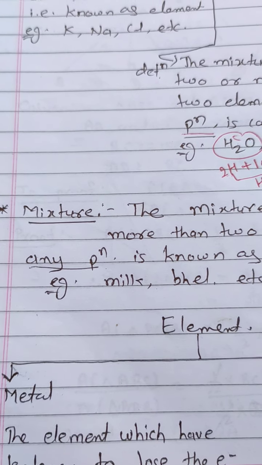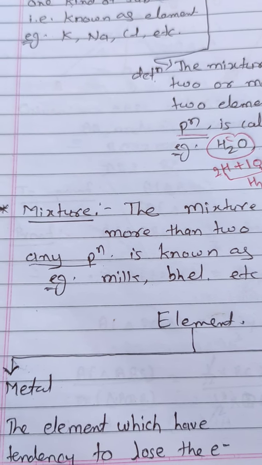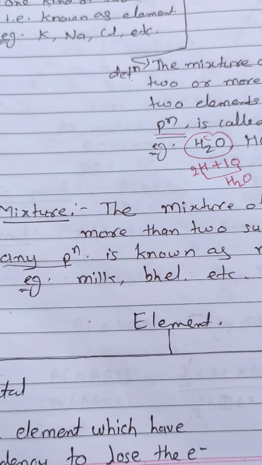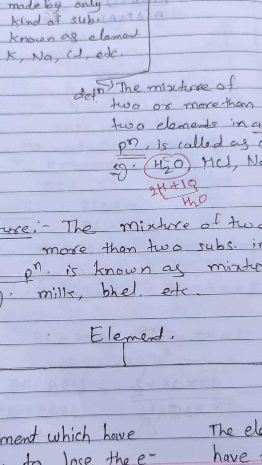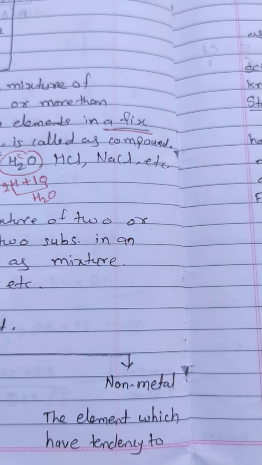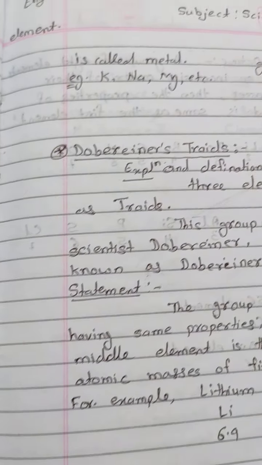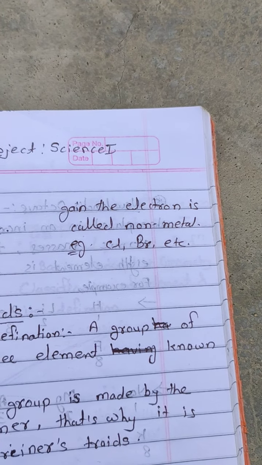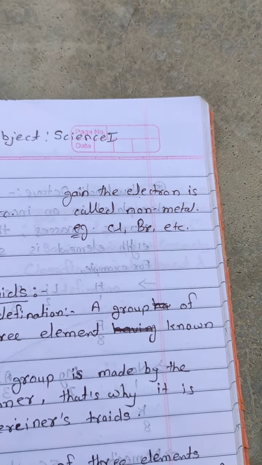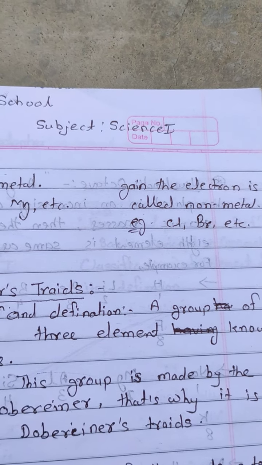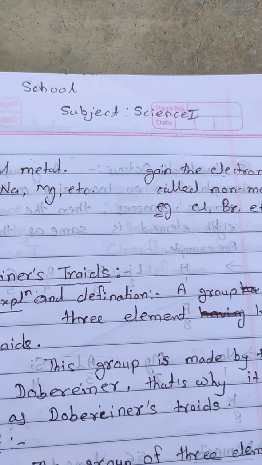For example, potassium, magnesium, sodium, aluminium. These are all metals. And non-metal, the element which has a tendency to gain the electron is known as non-metal, like boron, bromine, chlorine, iodine, etc. These are the non-metals.